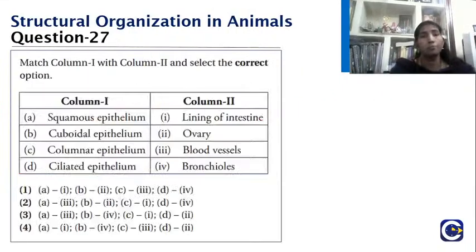Perfect, children, very good. Now here we are coming with two things. Epithelial cells are given and organs are given, and we are going to match them. It is going to be very interesting. Column 1: squamous epithelium, cuboidal epithelium, columnar epithelium, ciliated epithelium. Column 2: lining of intestine, ovary, blood vessels and bronchioles. So you are going to match. Yes, students, very good. Please do match these answers.